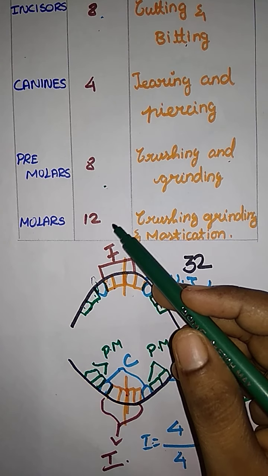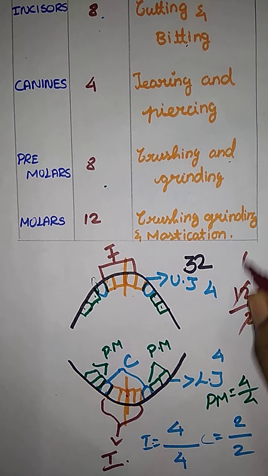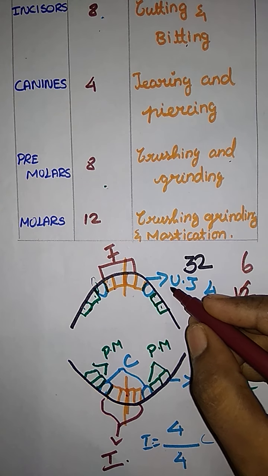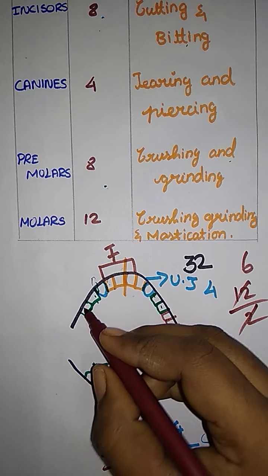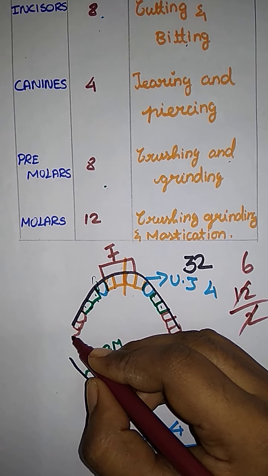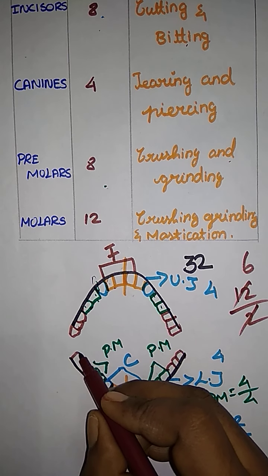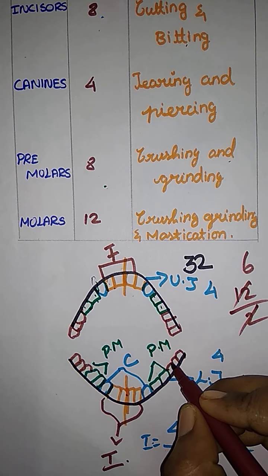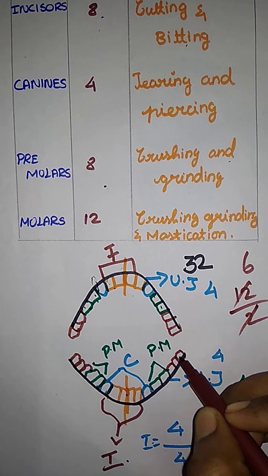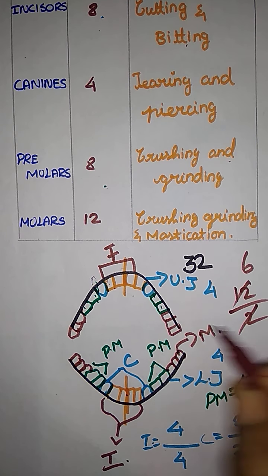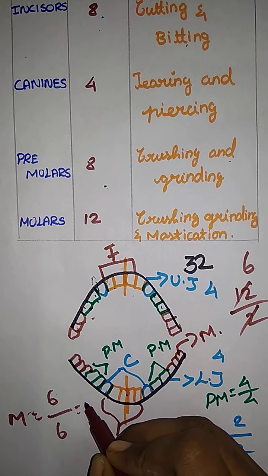And the last one is the molar, 12. 12 divided by 2, 6. So the upper jaw is having a 6, and the lower jaw is having a 6. Just write 1 2 3, 1 2 3, and here also the same 1 2 3, 1 2 3. So totally how many? Here 3, here 3, 6 7 8 9 10 11 12. This is what? Molar. So how many molars? 6 by 6, totally 12.